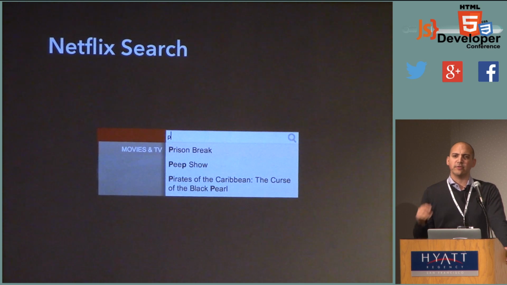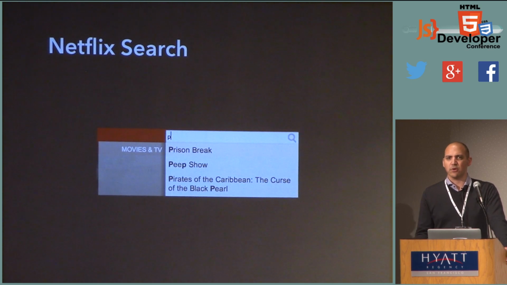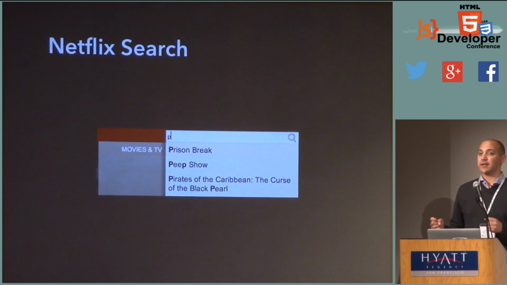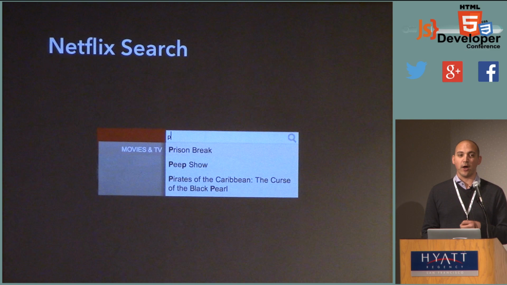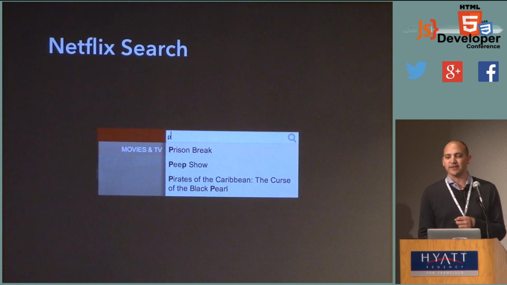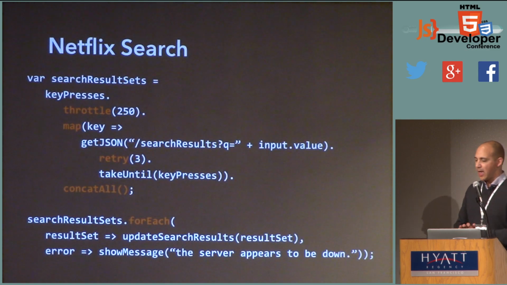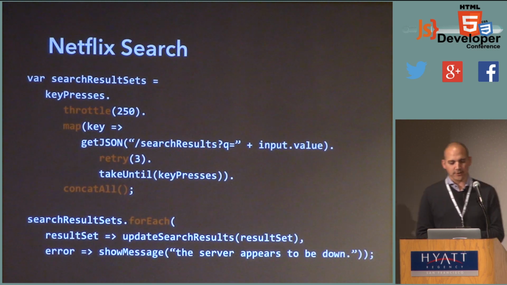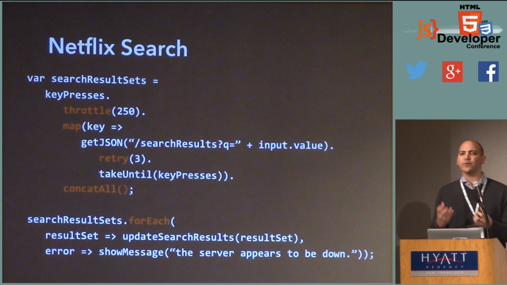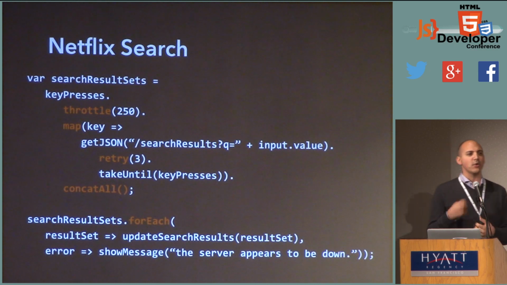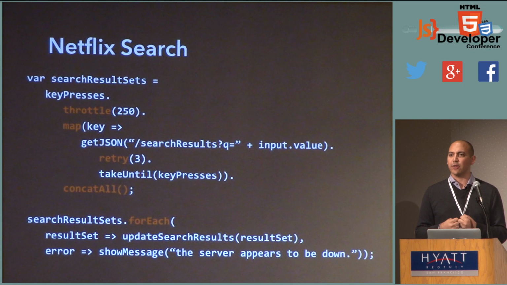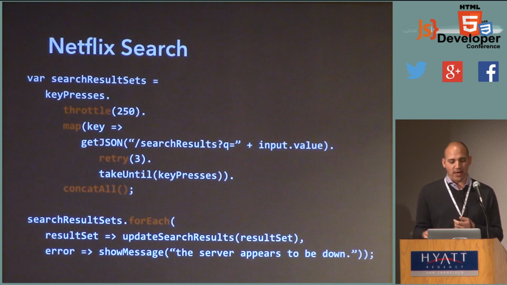Another problem with Netflix search or your typical autocomplete box is if I type A, B, C, D, E, F, G, do I want to send 7 requests? No, I probably want to send 1, right? So we want to throttle, and that adds another element of asynchronicity. So how do I build a drop-down list using Observable and Rx? Well, let's see, what collections do we have? What collection do we start with? Well, we start with this key presses collection. I'm going to take that event, I'm going to model it as an observable. And then it's just a stream of keys that happen over time.